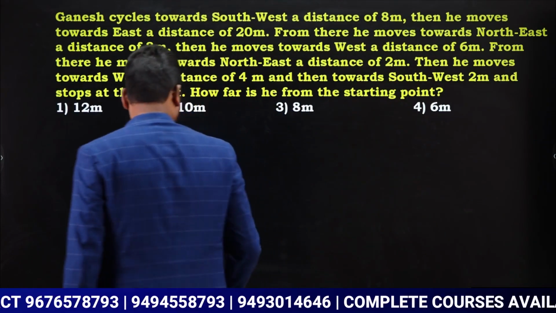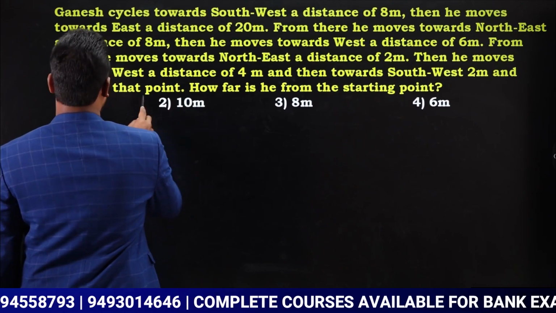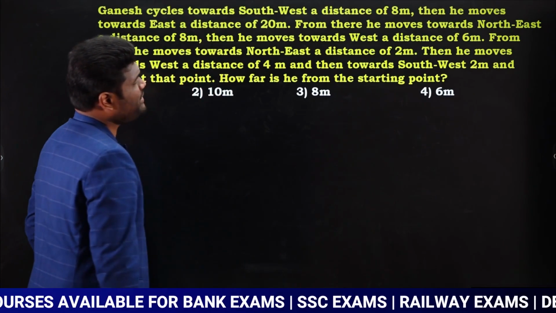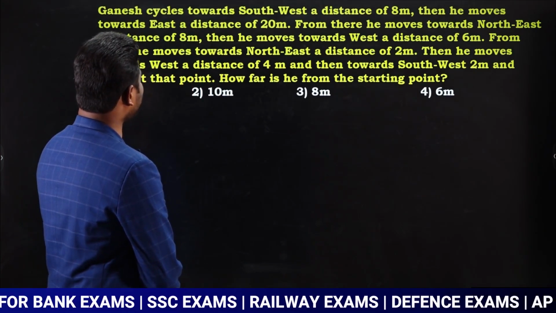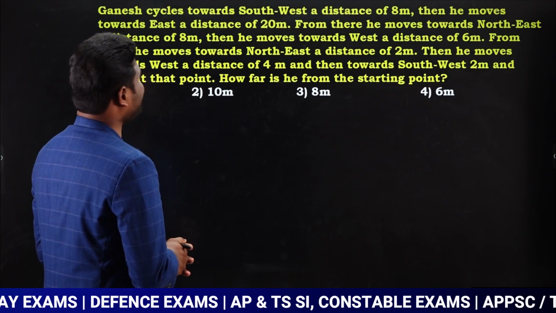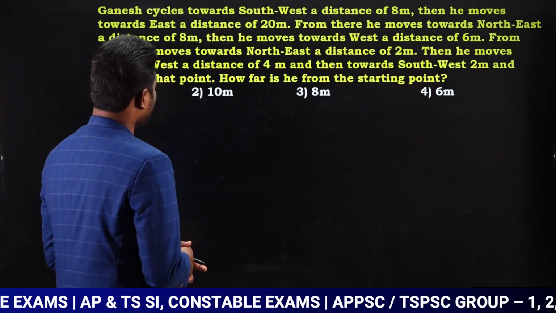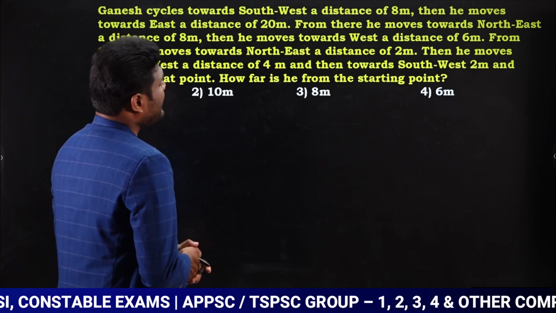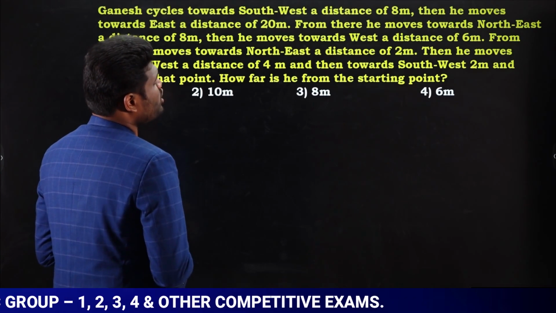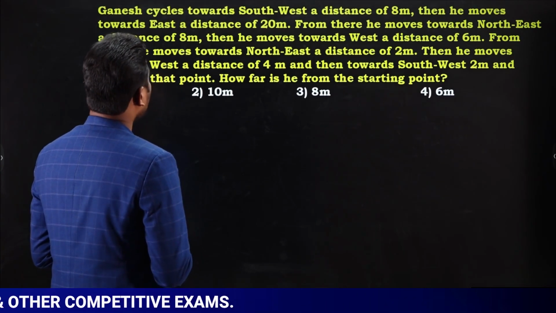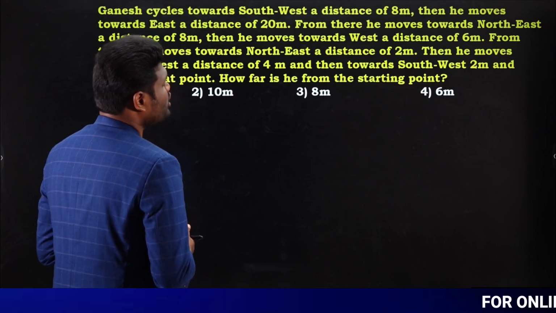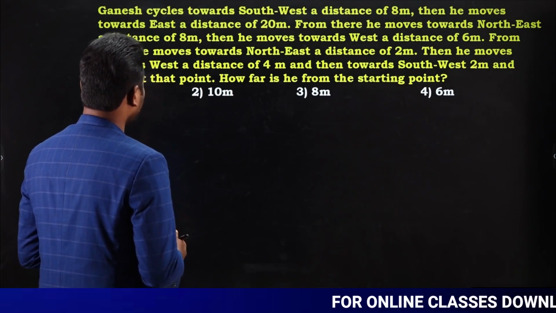Okay. Let us look at the next question. Ganesh cycles towards southwest, a distance of 8 meters. Then he moves towards east, a distance of 20 meters. From there, he moves towards northeast, a distance of 8 meters. Then he moves towards west, a distance of 6 meters. From there he moves towards northeast, a distance of 2 meters. Then he moves towards west, a distance of 4 meters. And then towards southwest 2 meters. And stops at that point.